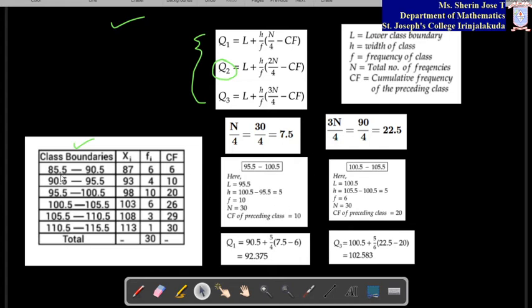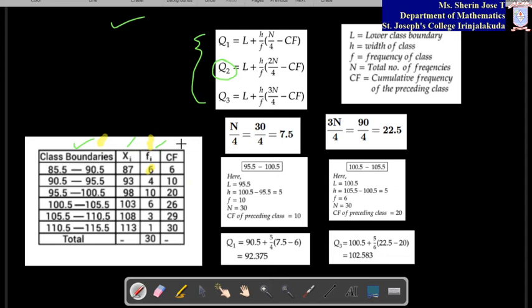Okay, here class boundaries are given, 85.5 to 90.5, and the frequency is given as 6. This is the table for frequency and this is for the classes given. So what you have to do first is find the class mark. The class mark is the middle of this. So 88 will come here, then 93. So your xi and fi are found in this way.